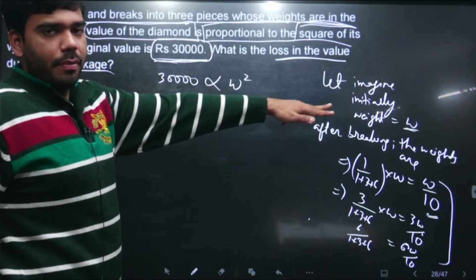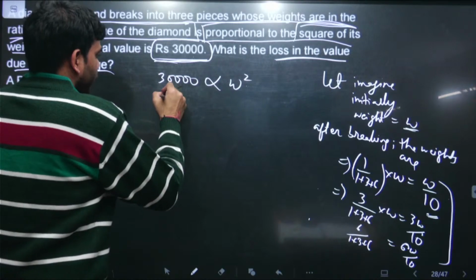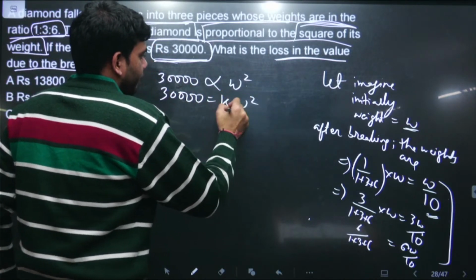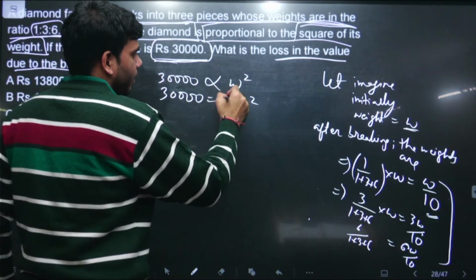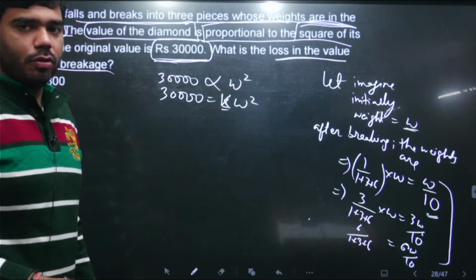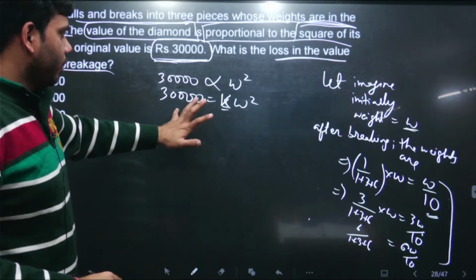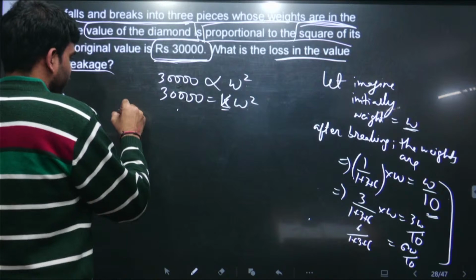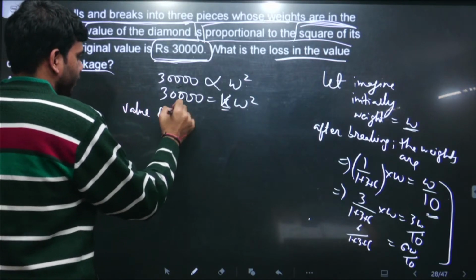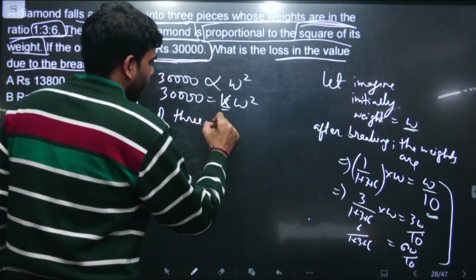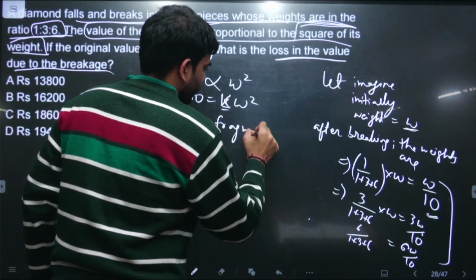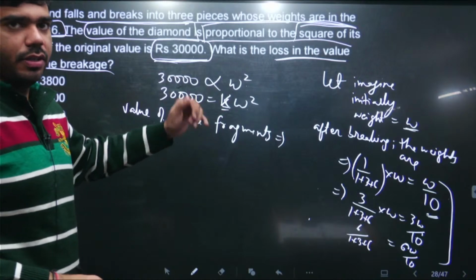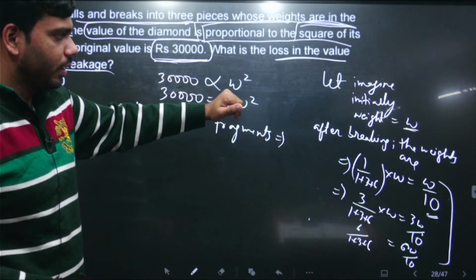Initially the weight of the diamond was W. So to remove proportionality, let's imagine there is a constant. कोई भी constant हमने मान लिया K. Initially the weight was W and the cost is 30,000. So finally मतलब value of these 3 fragments टूटने के बाद value of these 3 fragments, initially the value was 30,000 जब उसका weight W था, then ये 3 टुकड़ों में टूट